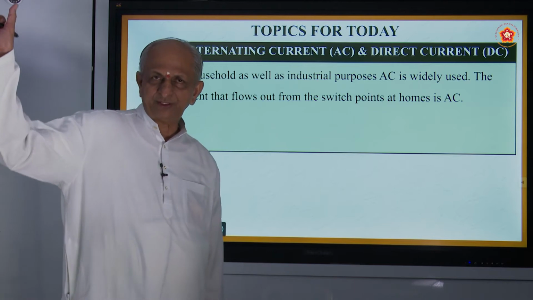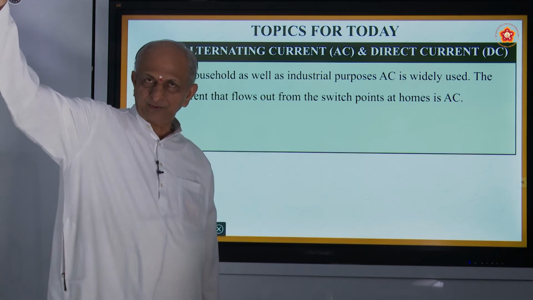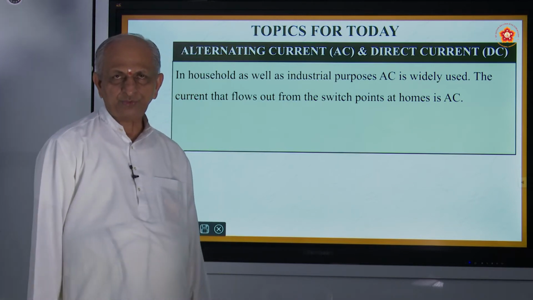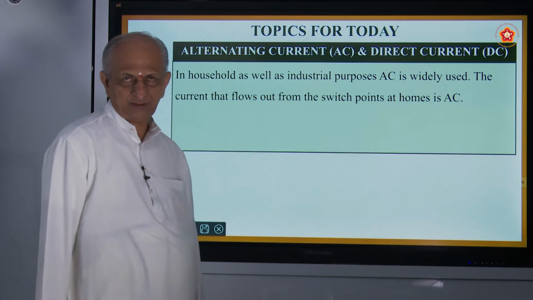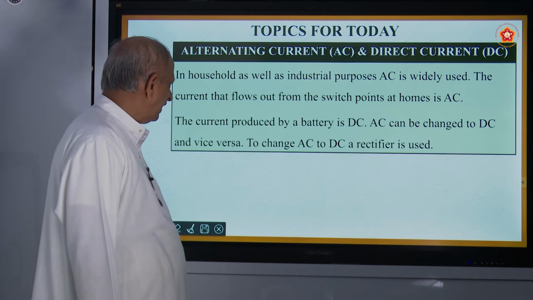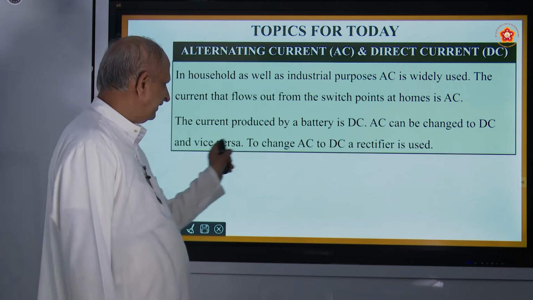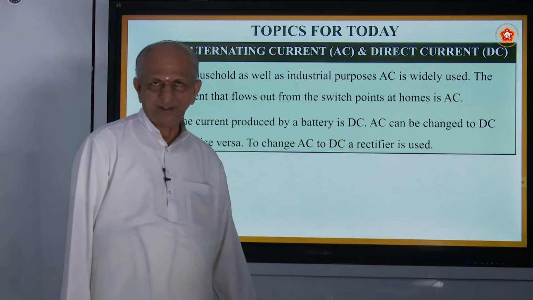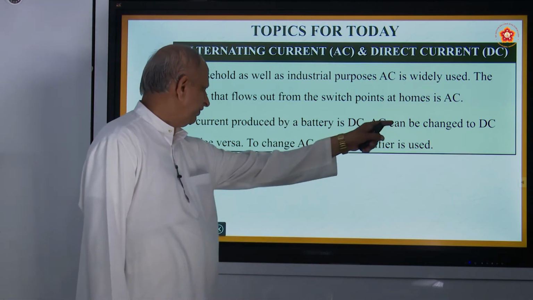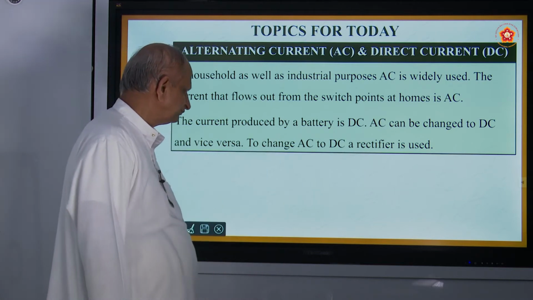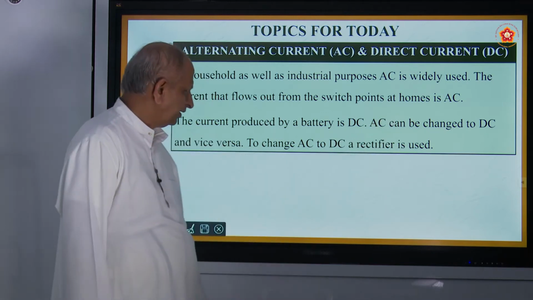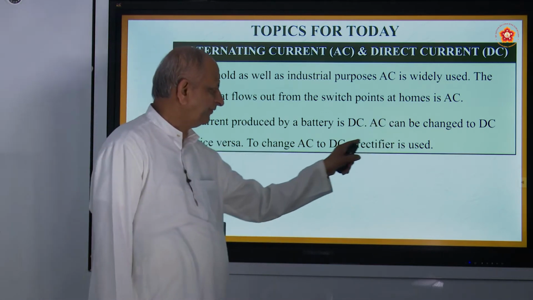In your house also you might have seen there is a pole near your house. From the pole the current flows into your house through wires, is it not? And that is AC, called alternating current. The current produced by a battery is called DC, direct current. So AC can be changed to DC and vice versa. Means you can change AC into DC. How to do it? That is by the help of a rectifier.